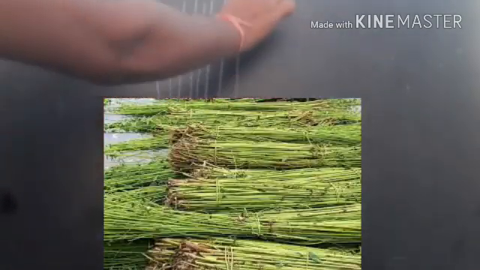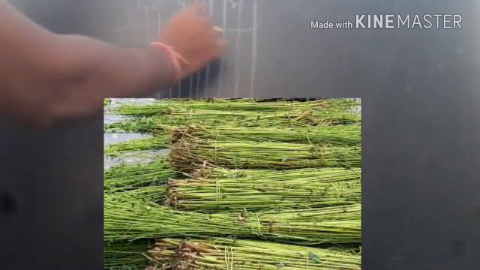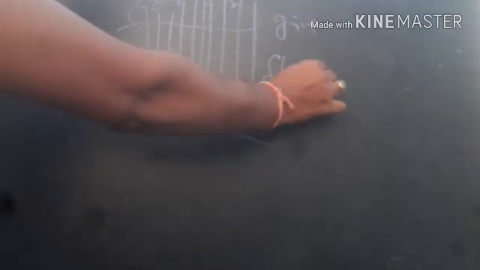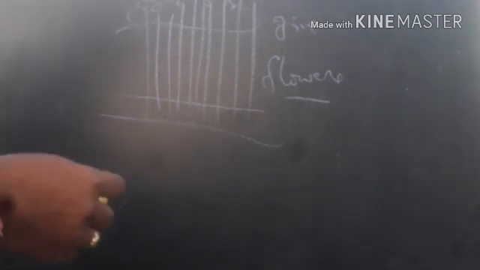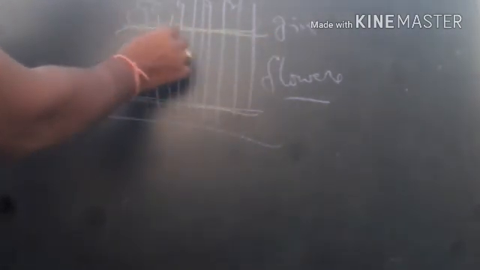Now these are the jute crop, and when they are ready to give flowers, at this flowering time, the farmer harvests the crop. And now they separate the stems.